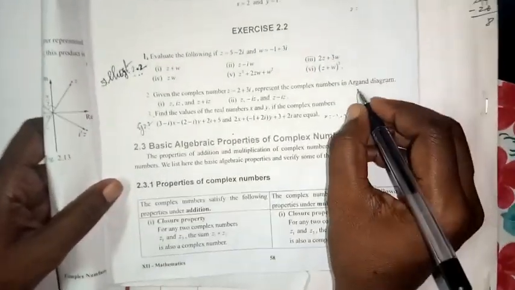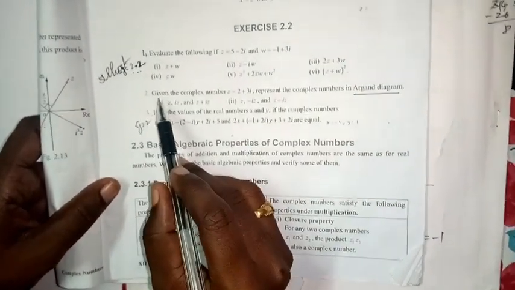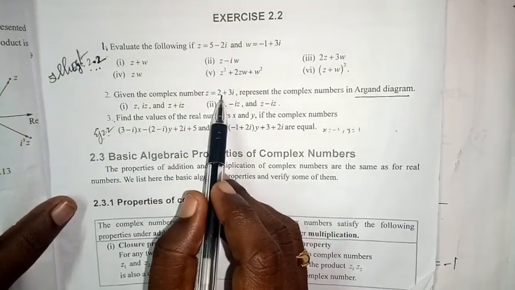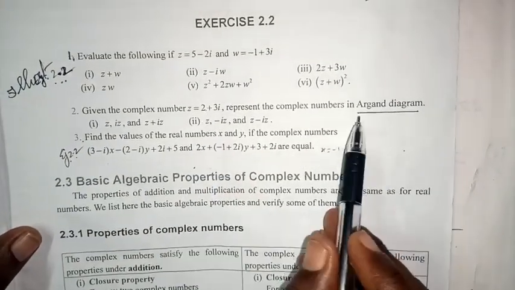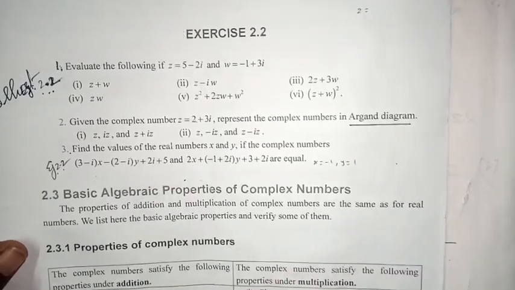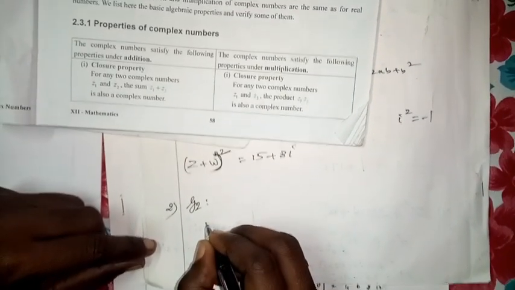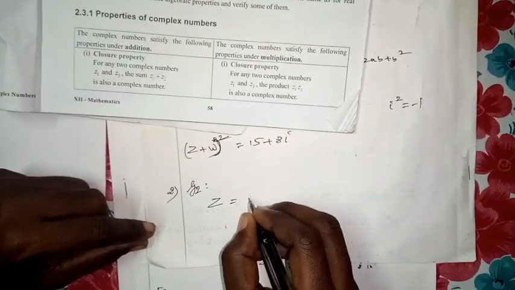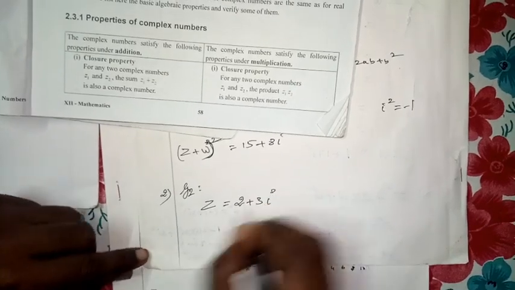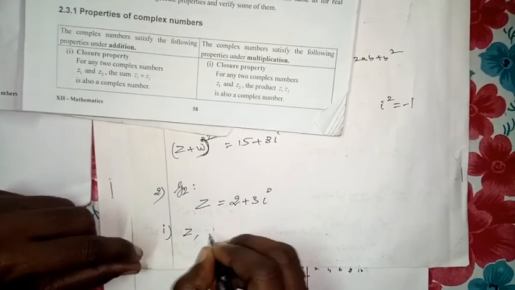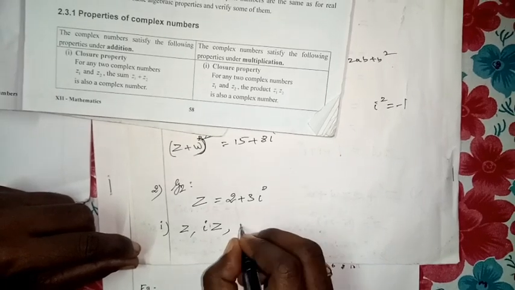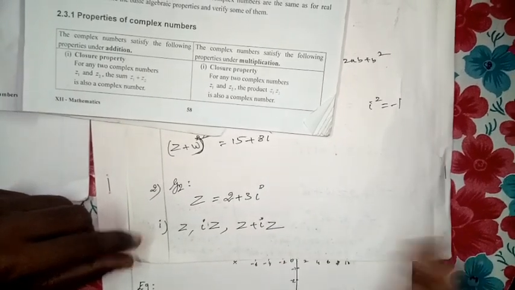Then come to our second one. Question number 2: we want to draw the Argand plane. The complex number is given, and using this Z value we have to draw the Argand diagram. In question 2, it is given Z equal to 2 plus 3i. Come to our first sum: Z, iZ, Z plus iZ. Then we want to do, see this, how to do this.